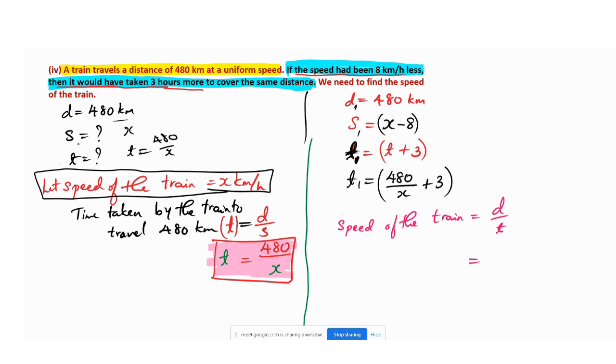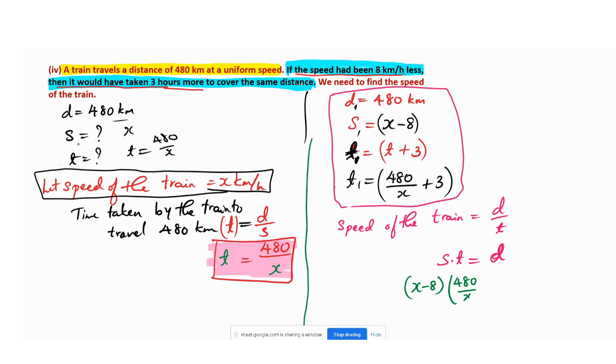We have to write it down for the second equation as distance by time, or I can write speed is equal to d by t, or distance is equal to speed into time, because if we divide now it will be difficult for us. So speed into time is equal to distance we can take. This value we have to substitute now. Speed is what we have taken, that is x minus 8. What is the time we got here? 480 divided by x plus 3. The distance is the same distance, that is 480.